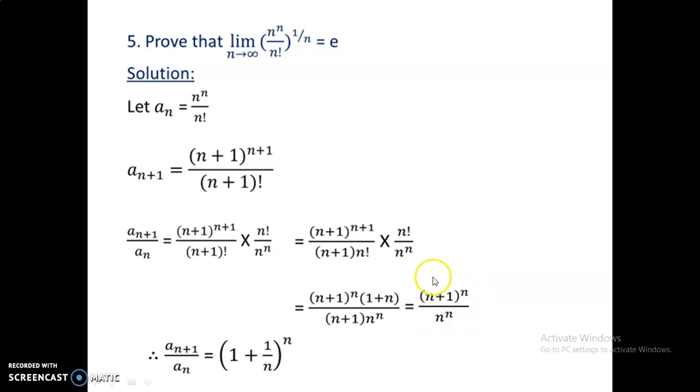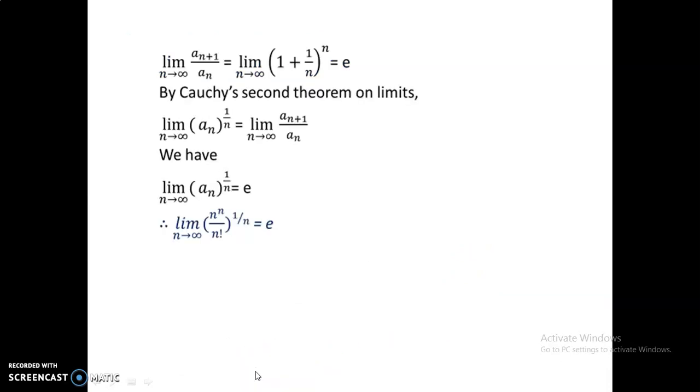So it leads to this term, n plus 1 by n power n. So once we apply the limit as n approaches infinity, it leads to e.